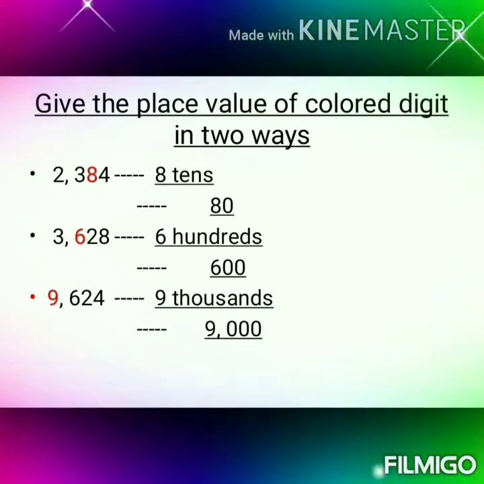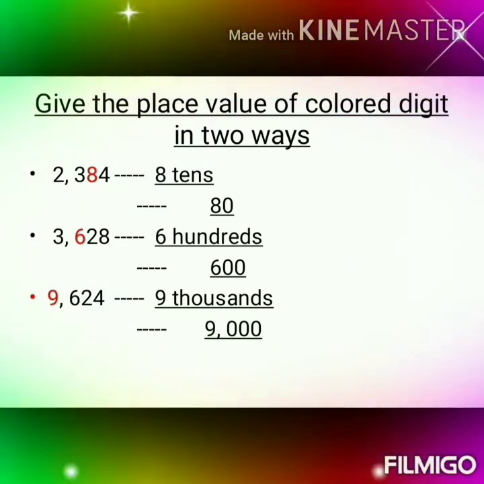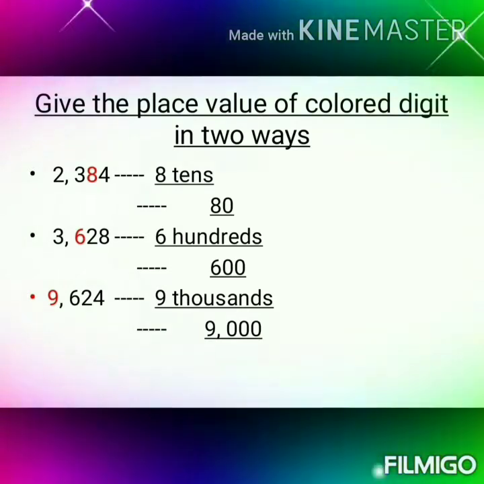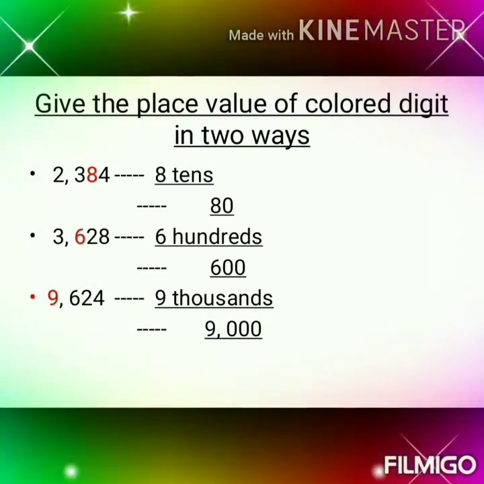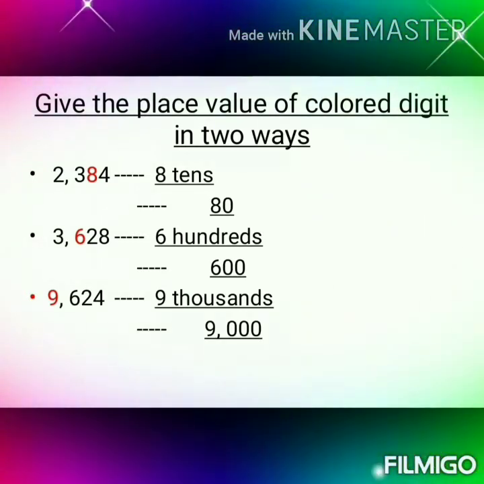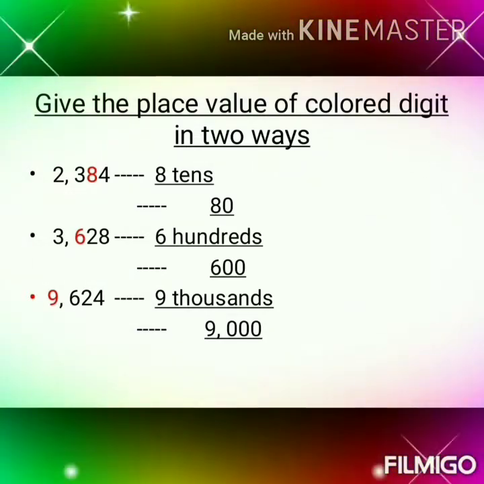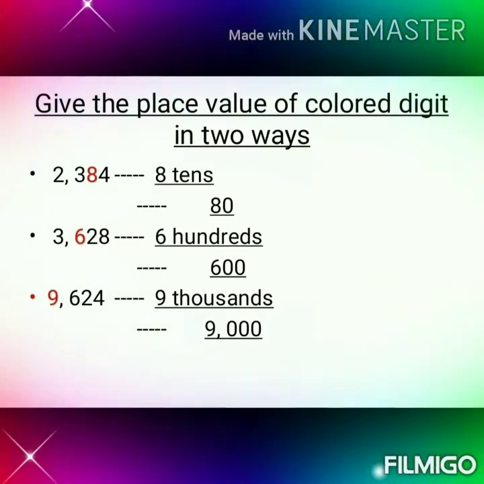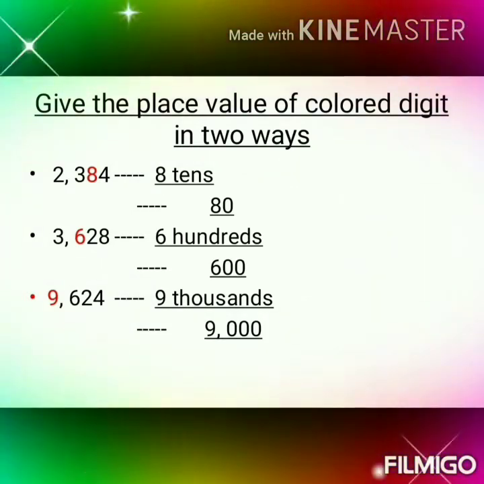In the first question, see how I have written it: the number 8 is colored, right? For the first way, I'm just taking and writing the number 8 and which place it is in. It is in the tens place. From the right side you count ones, tens, hundreds. When you count in this way, 8 is in the tens place, so you write 8 tens there. This is the first method. In the second method, how will you write 8 tens as a number? 80 only, no? So I'm writing 80 there. In two ways you are going to write, children.